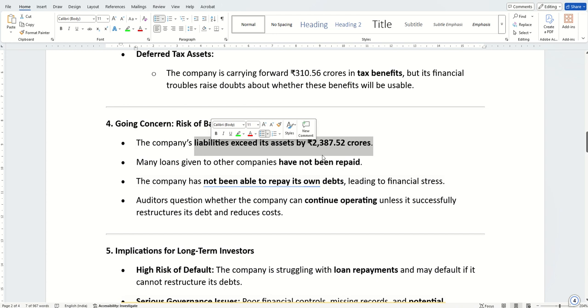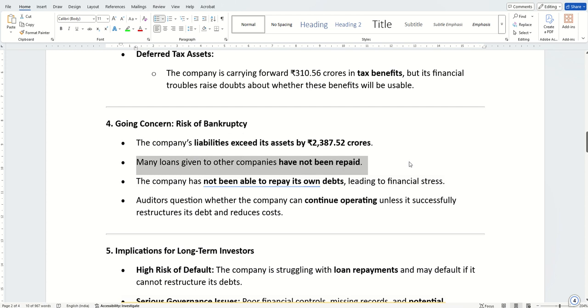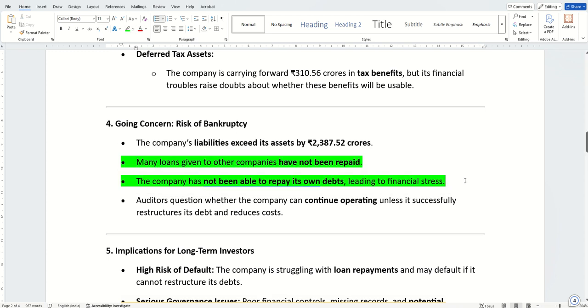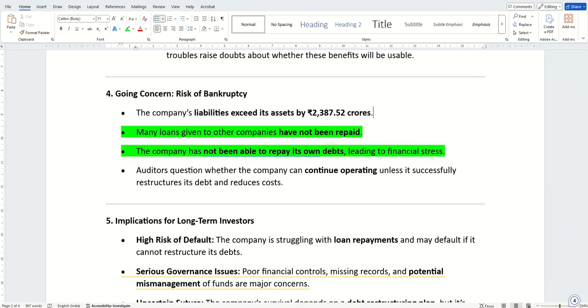It has a huge liability of 2,400 crores. Many loans given to other companies have not come back, and the company itself is not able to repay its own debts. See the structure: when you see both these lines, what you understand is the company itself is borrowing a lot of money, and then why should it give it to another company as a loan? They are borrowing because they have financial stress, for their daily operations, fine, and that they are giving as a loan to other related party transactions. So they are borrowing and giving it to related parties, and they are not leaving any money for the shareholders.